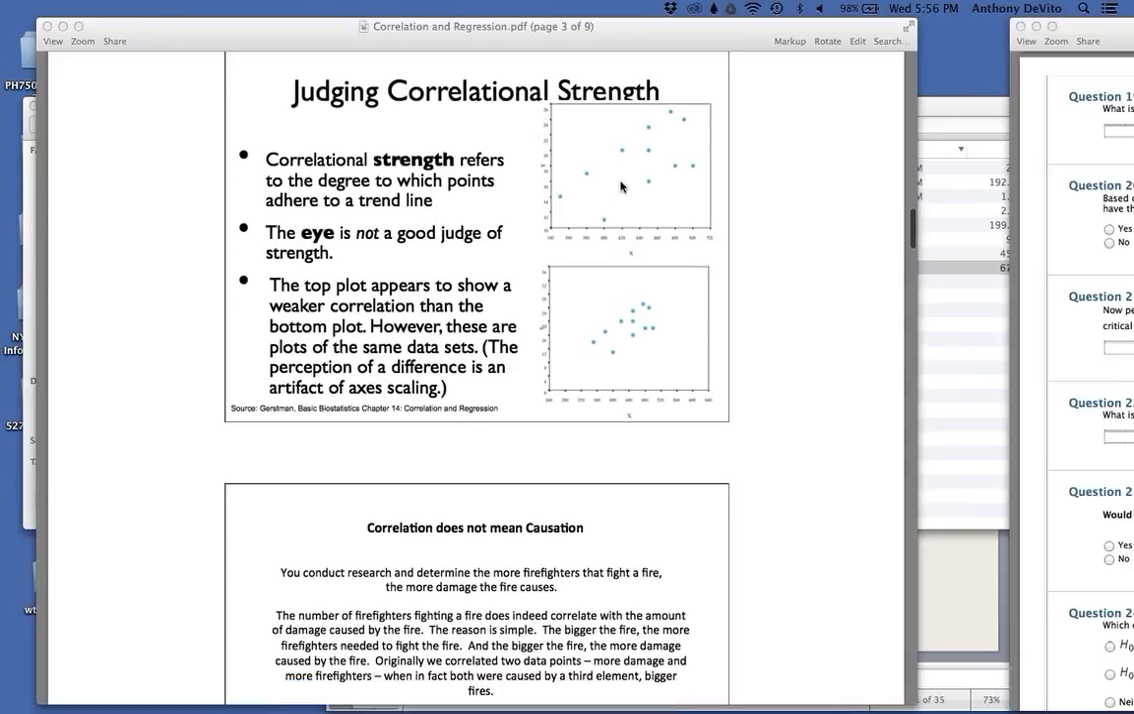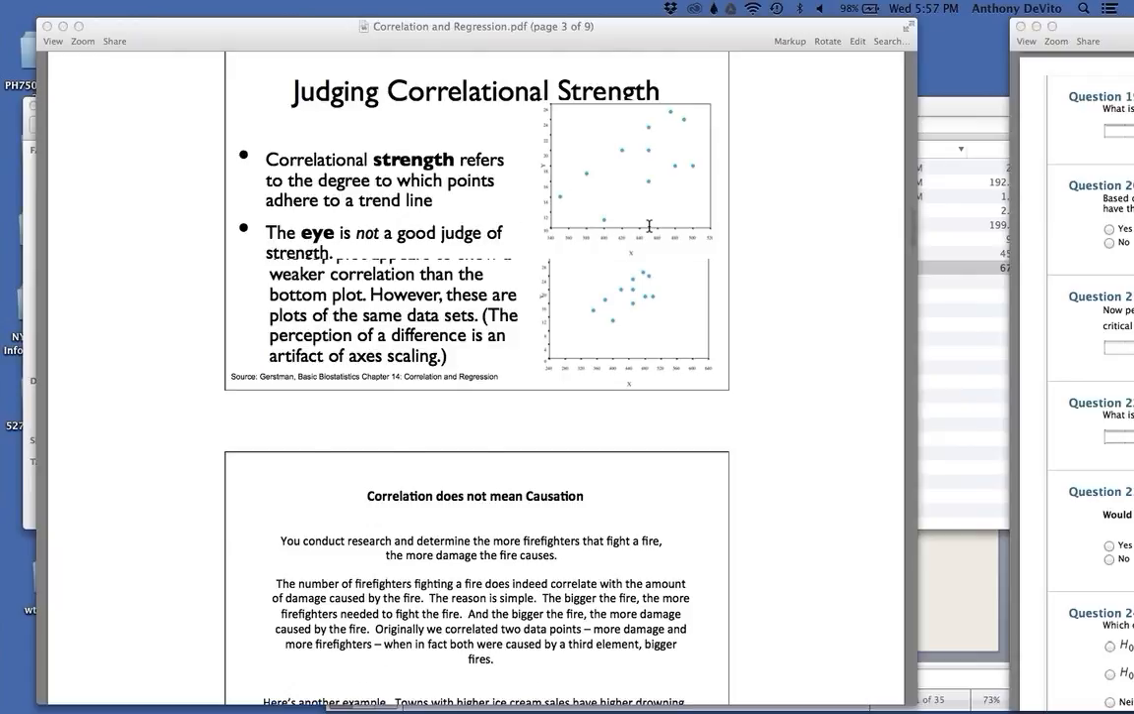If we look at these two scatter plots, you'll notice that our eye is not a very good judge of the strength of correlation. Both of these display the same data. This one looks more scattered away from the line, while this one looks like a stronger correlation, tighter and closer to a straight line. It's really the same data, just on different scales.